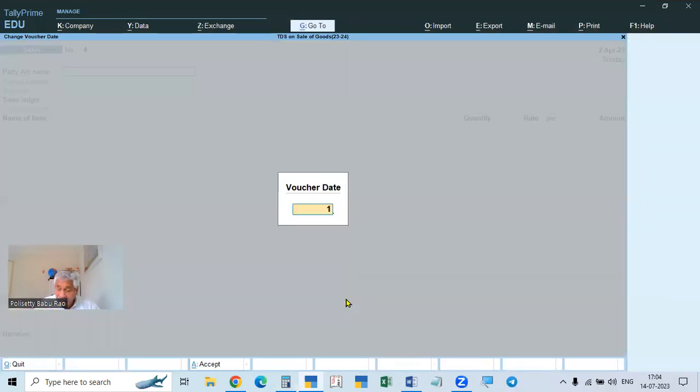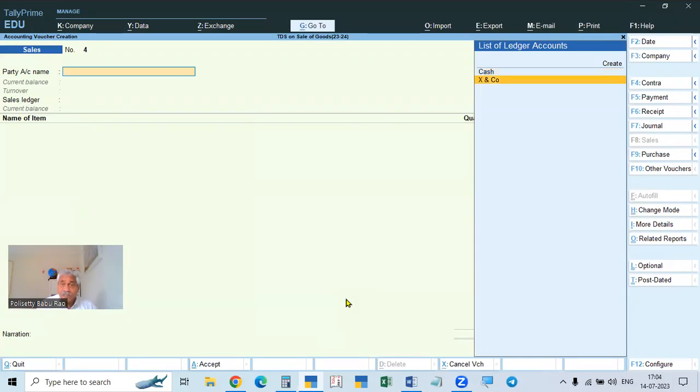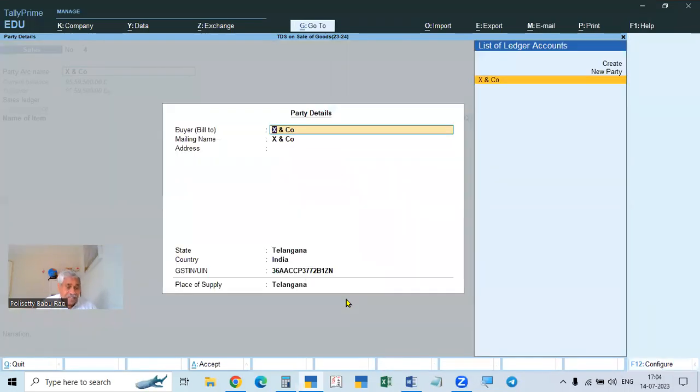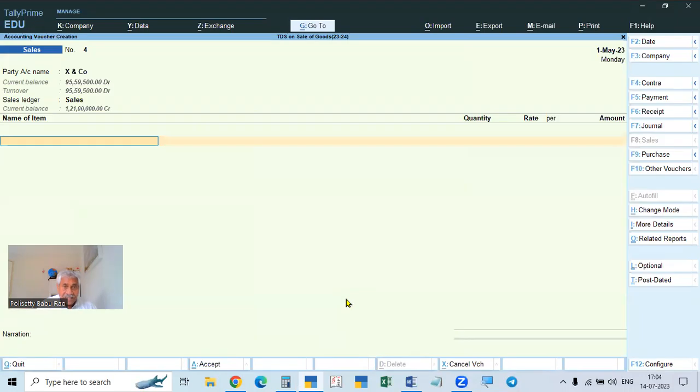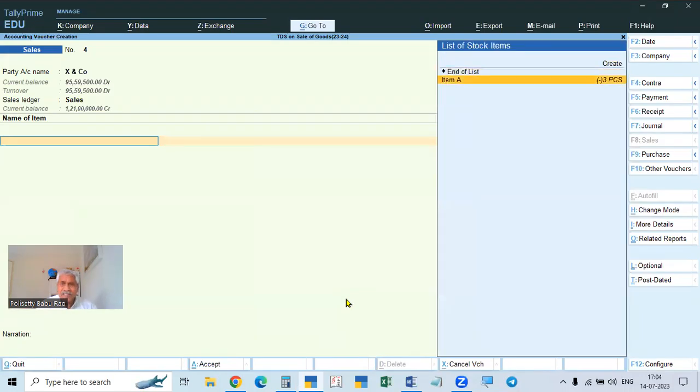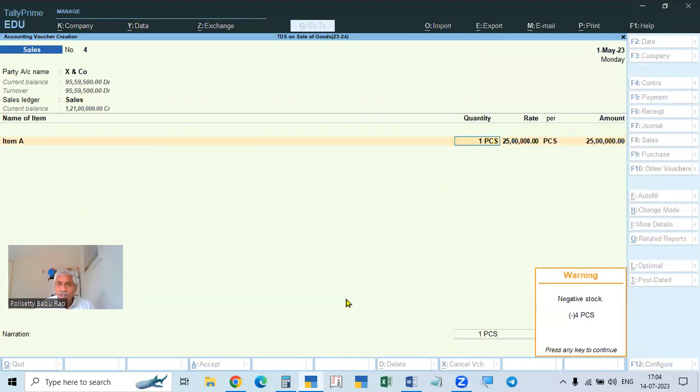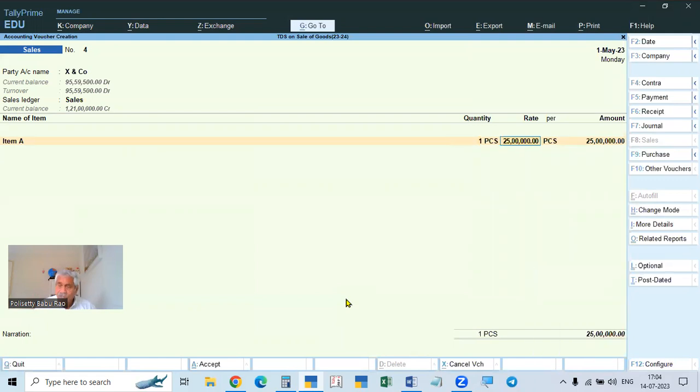Suppose again, next time, we are selling to the same party, the same or a different item, one unit, for example, 20 lakhs.